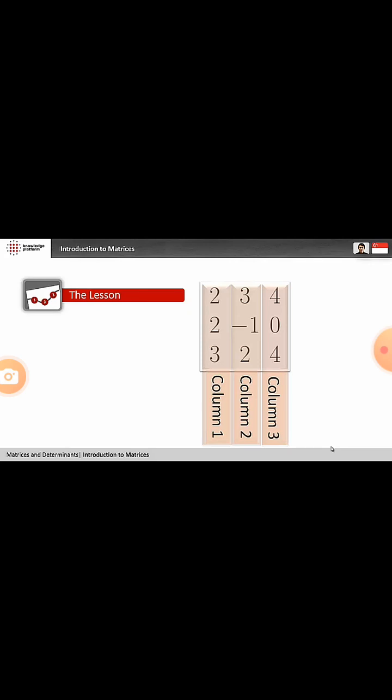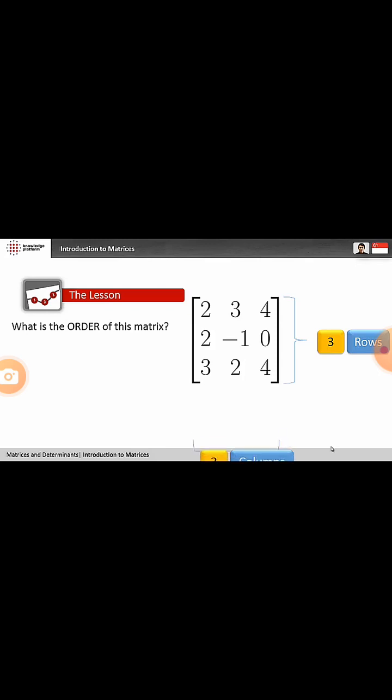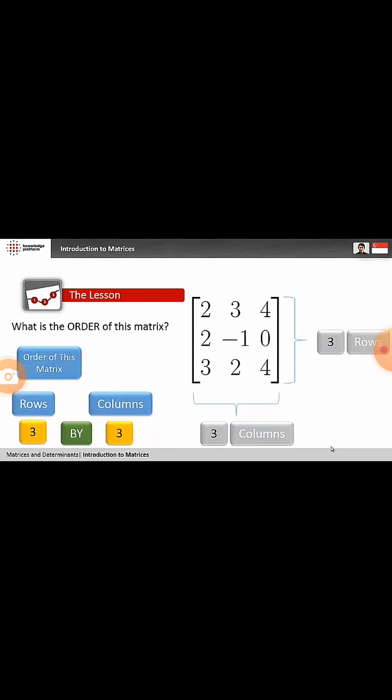The next thing we will wish to know is how do we name this matrix? So how to name a matrix? First, we will count the number of rows. See, this matrix has 3 rows. Next, we will count the number of columns. It has 3 columns. So the order of a matrix is simply the number of rows by the number of columns. So we call this matrix a 3 by 3 matrix.